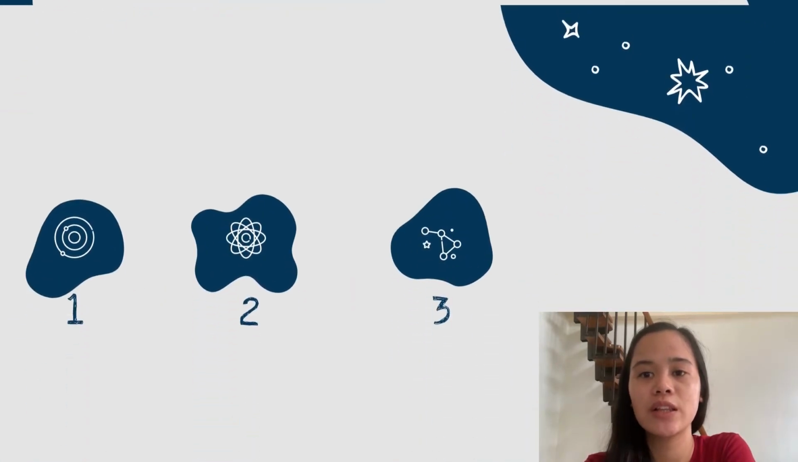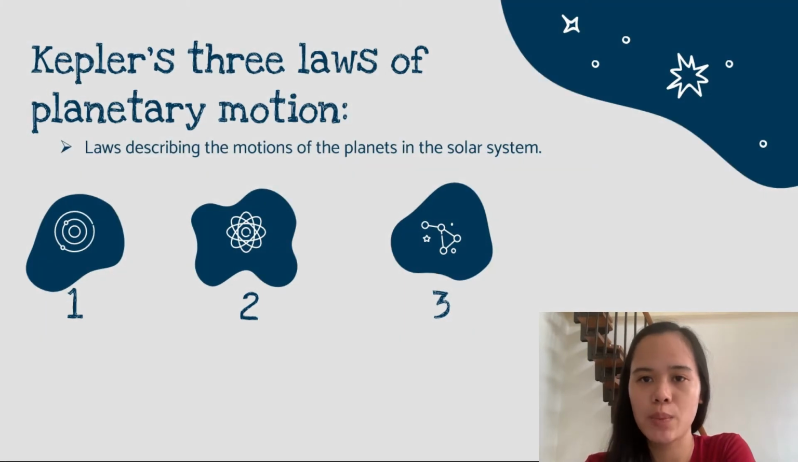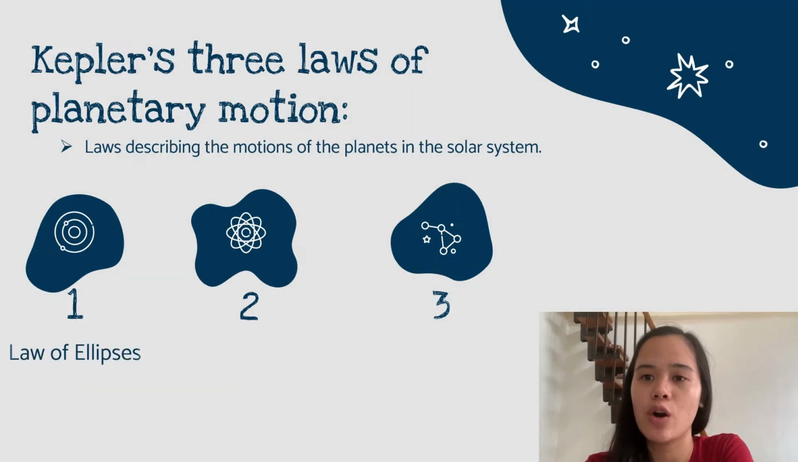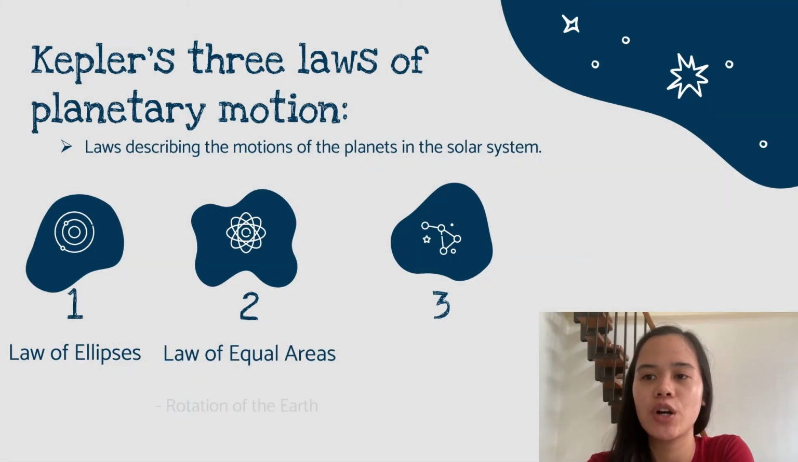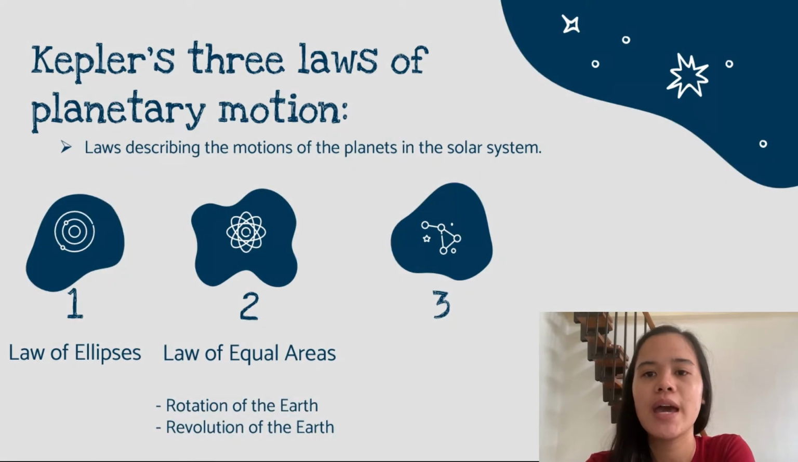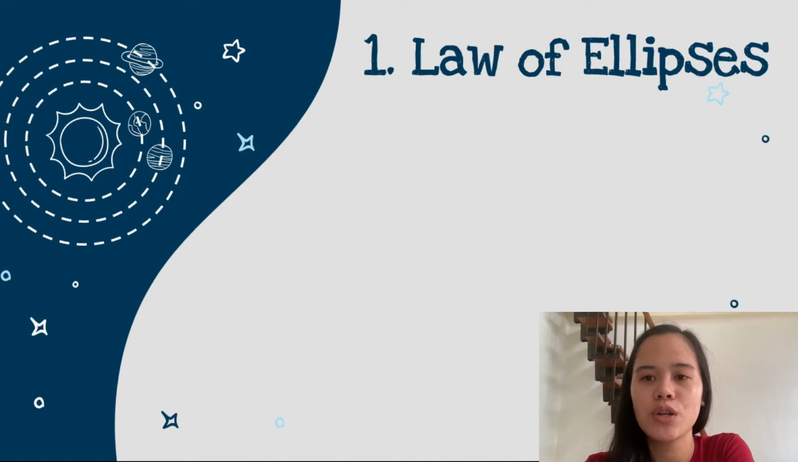Kepler's three laws of planetary motion. These are the laws that describe the motion of the planets in the solar system. First one is the law of ellipses. Next is the law of equal areas, and under it are the rotation and revolution of the Earth. And lastly is the law of harmonies. The law of ellipses is also known as Kepler's first law.